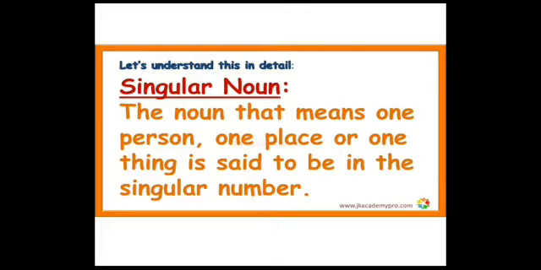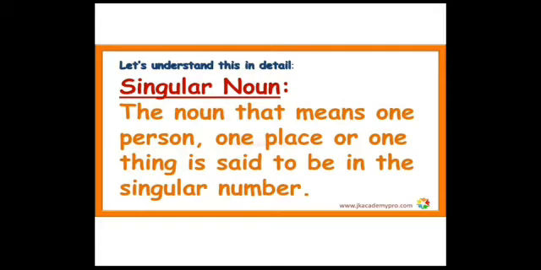Boy, bike, child, mobile. If you have one mobile, what do you say? I have a mobile. Okay. You don't say I have mobiles when you have one mobile. Next, table. There is a table.